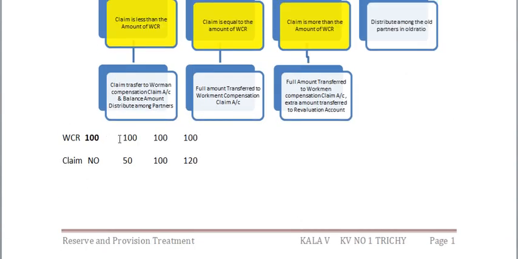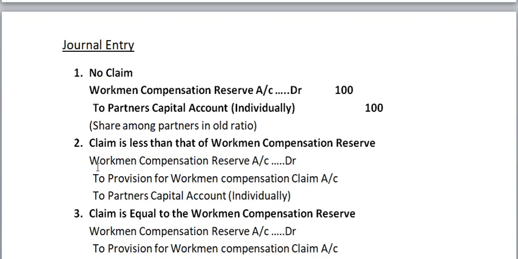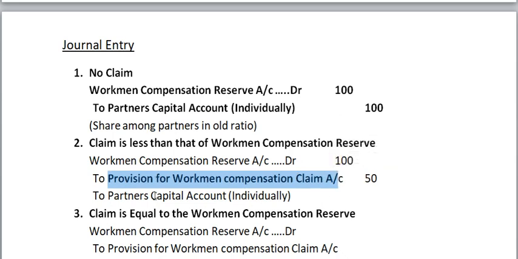Next one, again the workman compensation reserve is 100 rupees and the claim is 50 rupees. What to do? Check here. Workman compensation reserve, I am writing here 100 rupees, and the claim, how much? That claim I am transferring to which account? Provision for workman compensation claim account. And the balance amount, how much is the balance? The balance amount is 50 rupees.